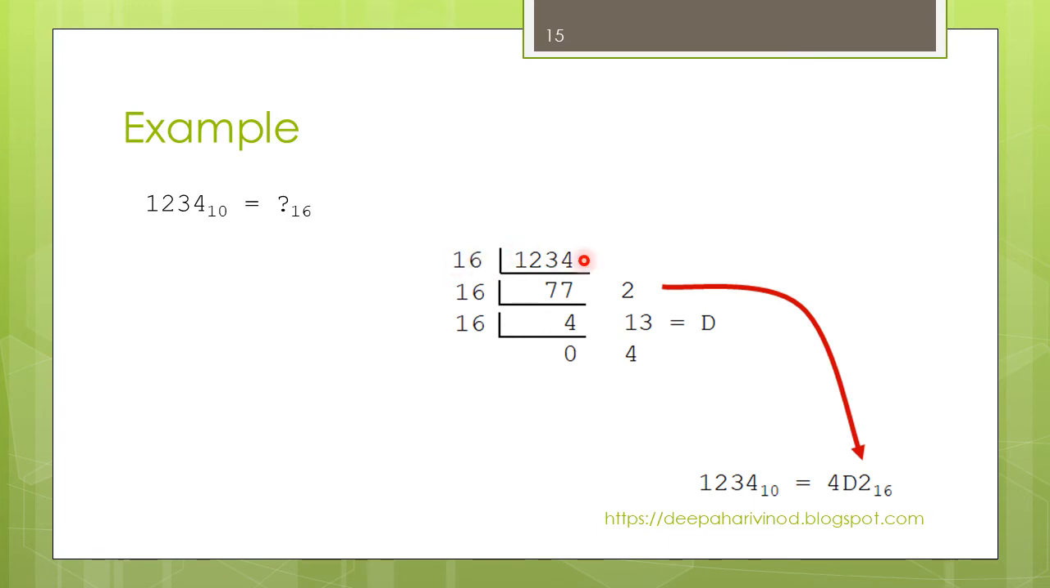Divide 1234 by 16. It will be 77, and 2 will be the remainder.